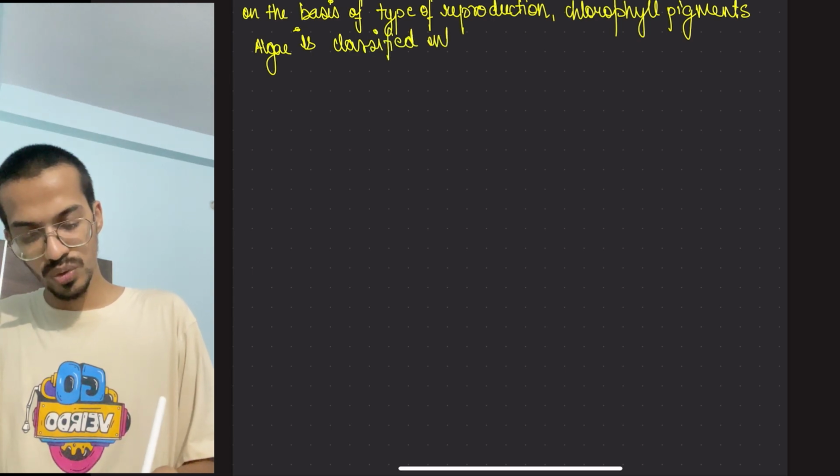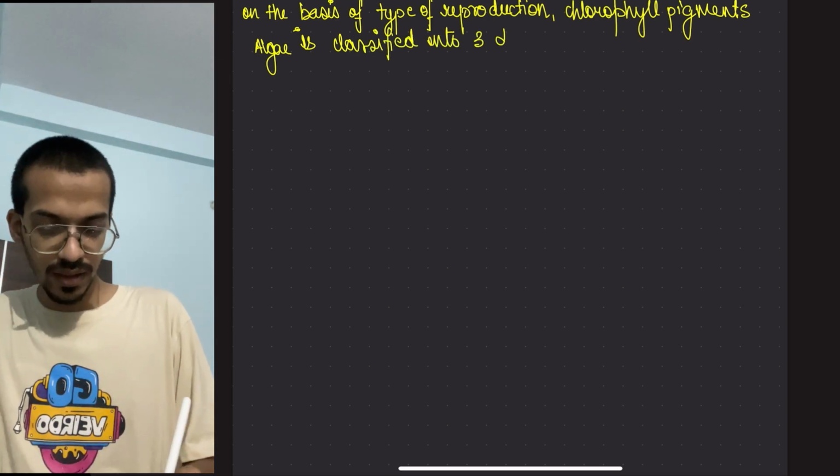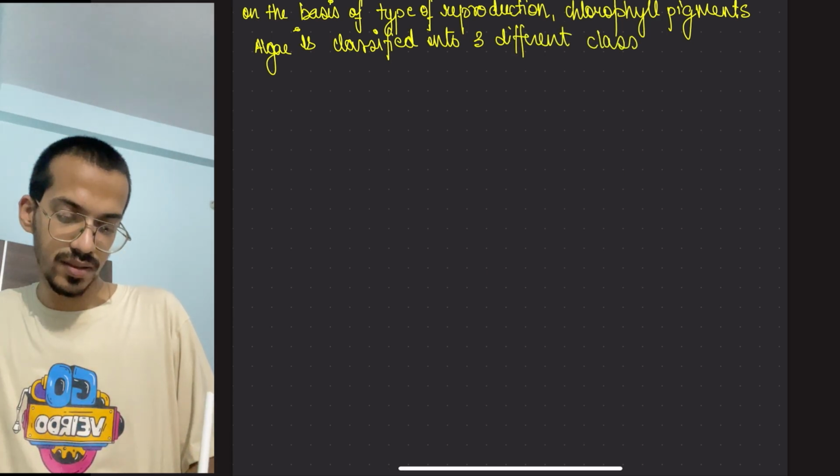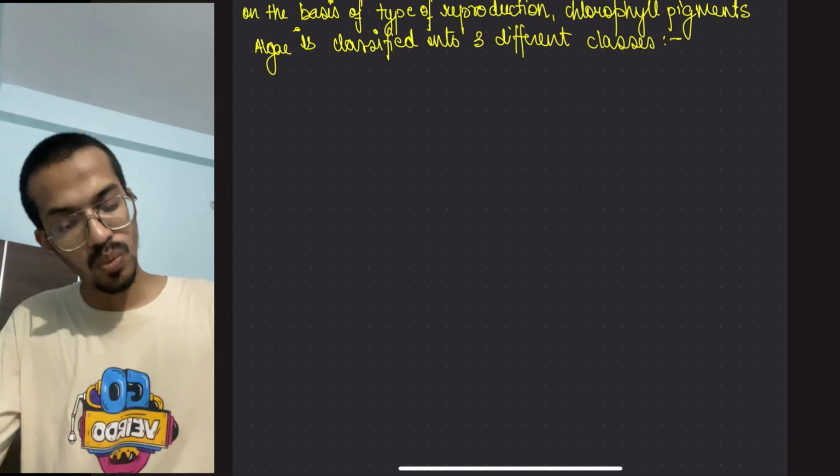Algae is classified into three different classes. So what are the classes?